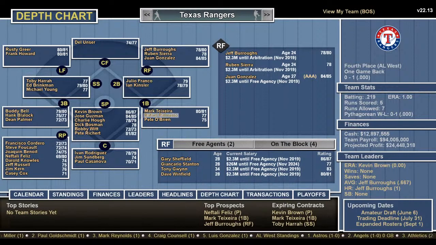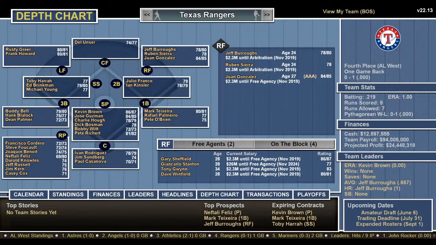You got Teixeira, Palmeiro, Pete O'Brien, Franco, and Ian Kinsler at second. Short: Hara, Brinkman, and Michael Young. Bell, Blaylock, and Dean Palmer at third. Your pitchers are Kevin Brown, Jose Guzman, Charlie Huff, Dick Bousman, Bobby Witt, and Pete Reckert. Catching: Pudge, well, the second Pudge, Ivan Rodriguez, Gonzalez, Sundberg, and Paul Casanova. He was a senator. Relief pitching: Cordero, Foucault, Benoit, Feliz, Knowles, Russell, Kern.